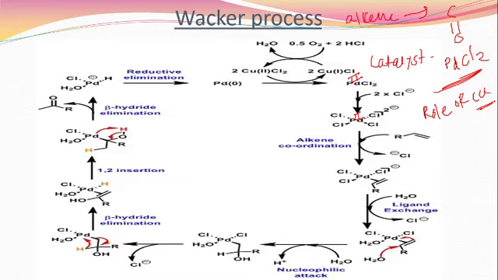Next to that, the addition of the alkene takes place by removing 1 chlorine. You can see there is a removal of 1 chlorine, and at the same time the addition of the alkene takes place. That is called alkene coordination. Here you know very well the alkene always attaches to the metal first in the pi system. That means there is a formation of pi bonding with the metal.